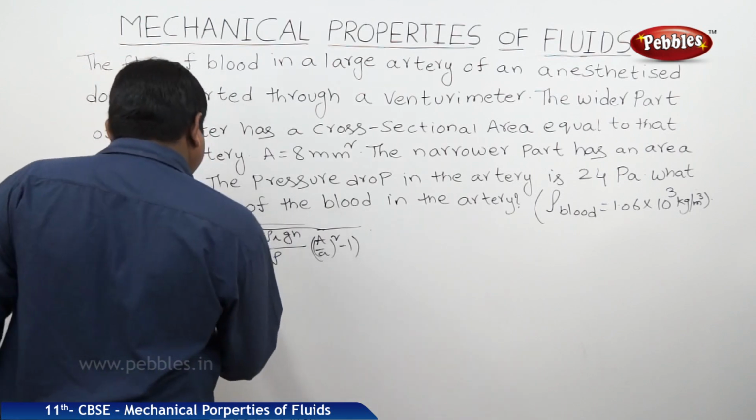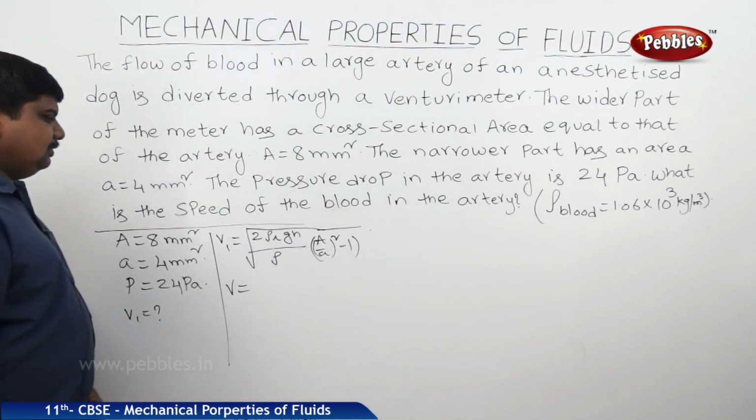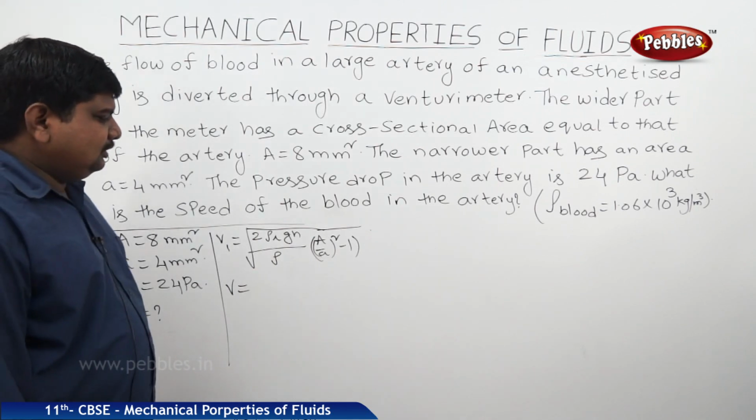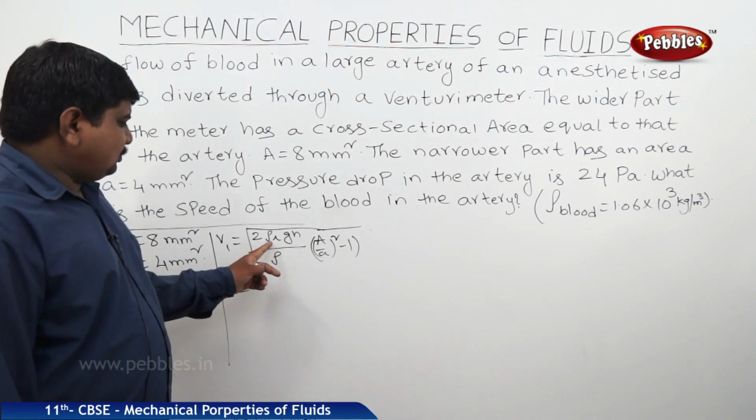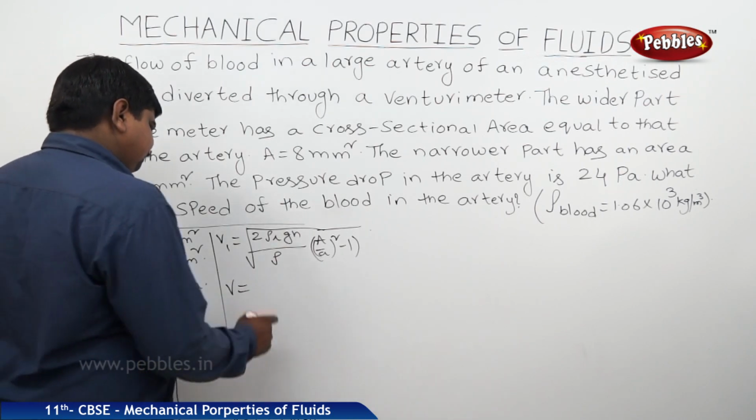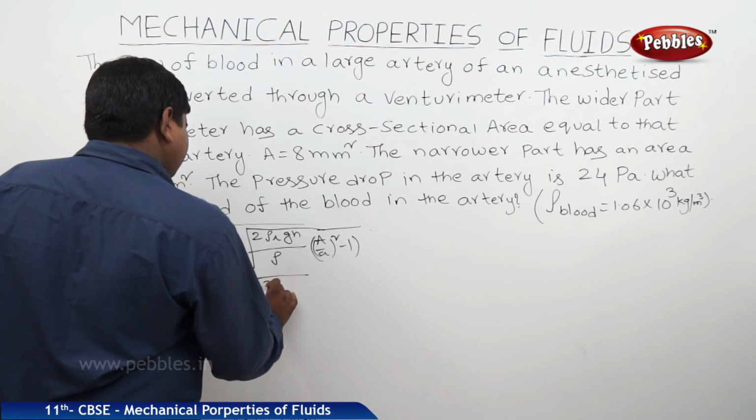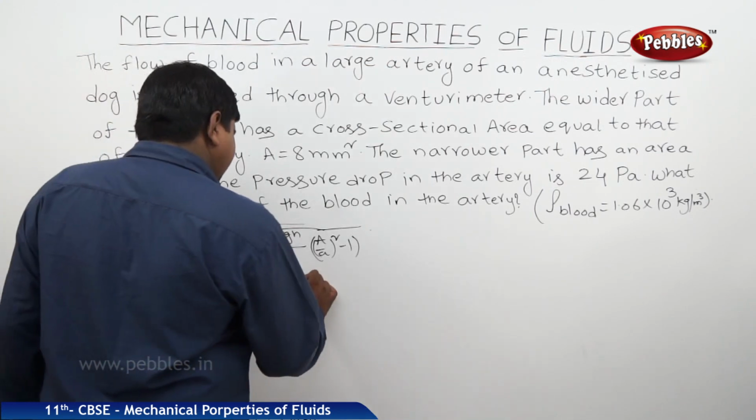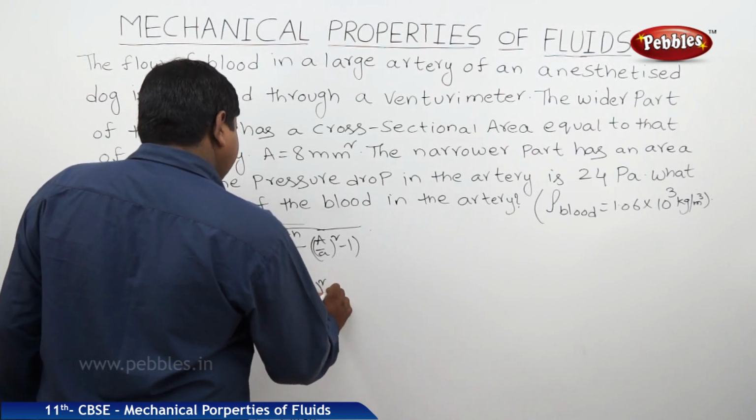Therefore, V is equal to, so what is the height and g? There is no need to calculate this one. This rho g h is nothing but the pressure. So it will be V equals square root of 2P by rho into (A by a) whole square minus 1.